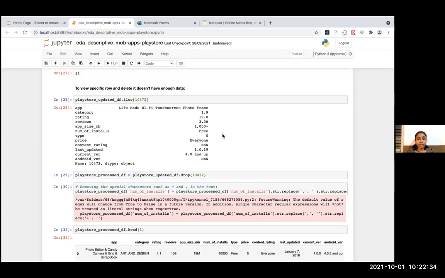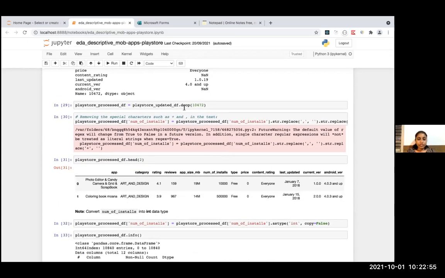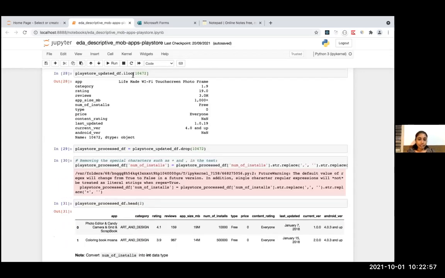If there are things like NaN, they have to be treated, otherwise they have a significant impact on the result. When you build machine learning or deep learning models, it really affects the results. So it is very essential to treat the missing values. And so using the drop method, I dropped this row.